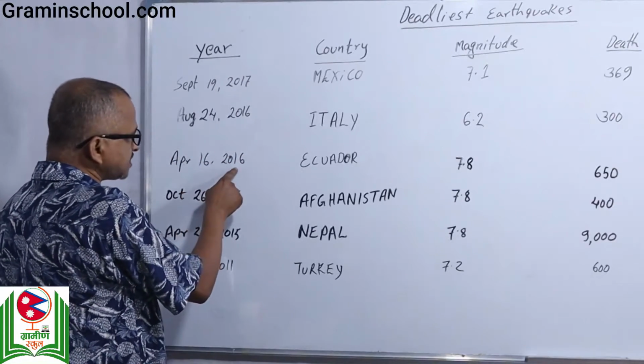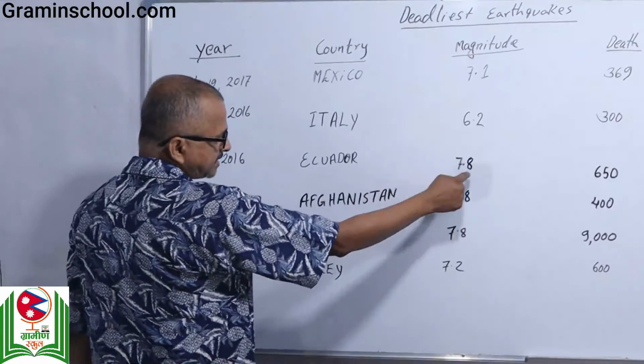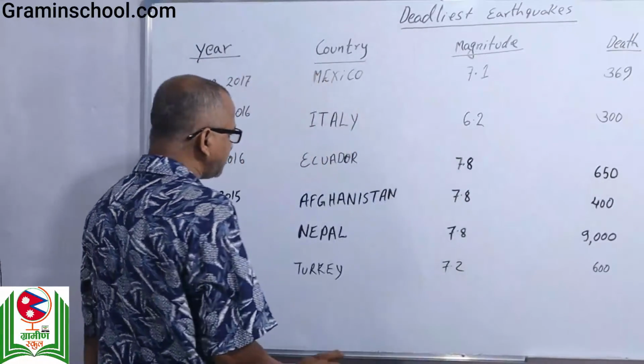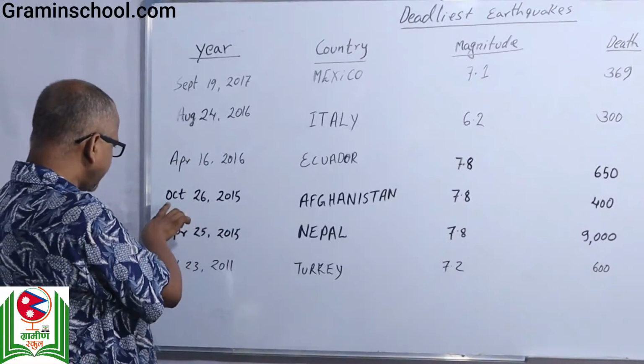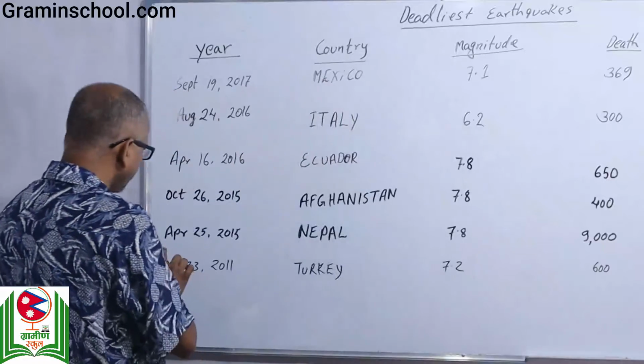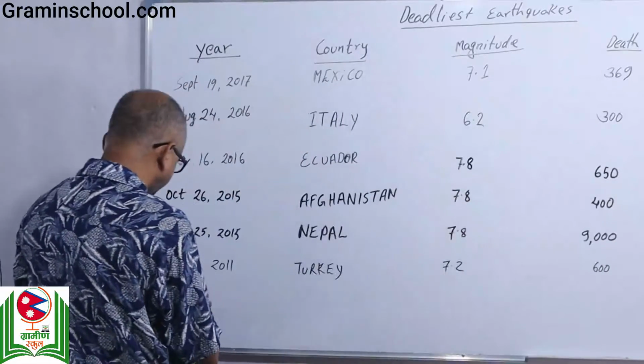April 16, 2016, an earthquake hit Ecuador, and that was 7.8 Richter scale, 650 people casualty. And October 26, 2015, Afghanistan 7.8, 400 casualty. April 25, 2015, Nepal 7.8, 9,000 casualty.